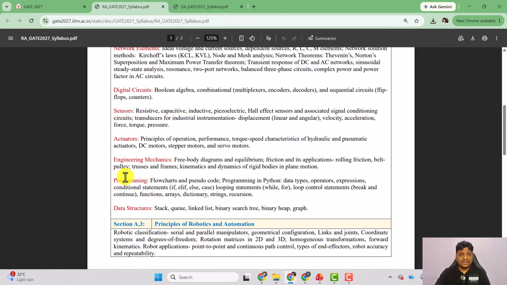I would say this entire programming part is from the IIT Madras BS Data Science degree, because I was an instructor there for 5 years. So this entire thing I have covered. You can check out the computational thinking course and the Python course. This entire thing is covered in the IIT Madras BS Data Science course, along with the data structures also. You can check out their videos. So this part is from programming. This part, you can see data structures, is simple.